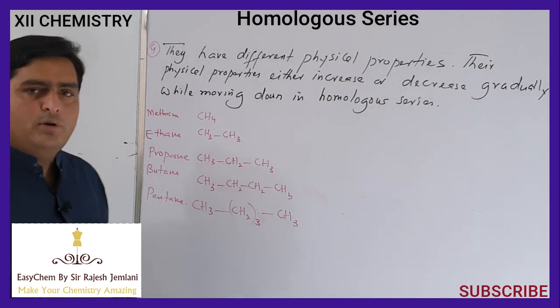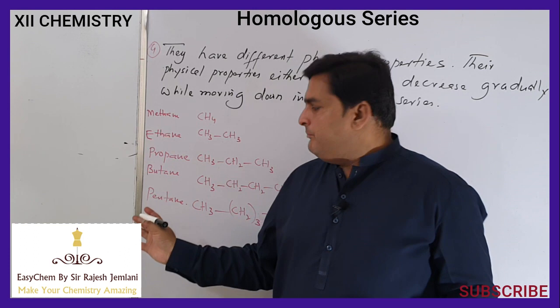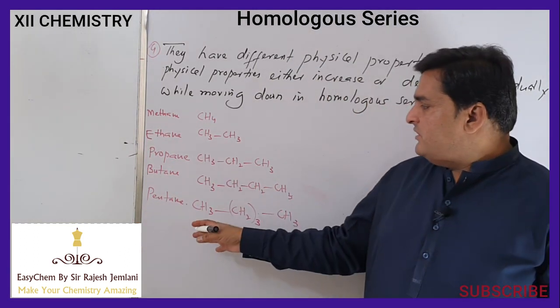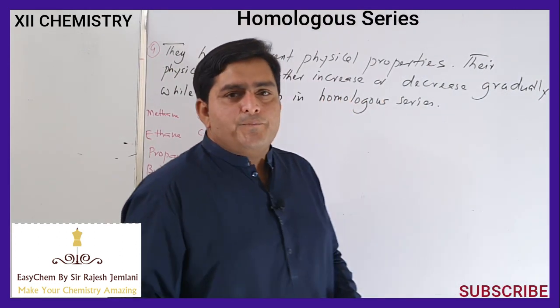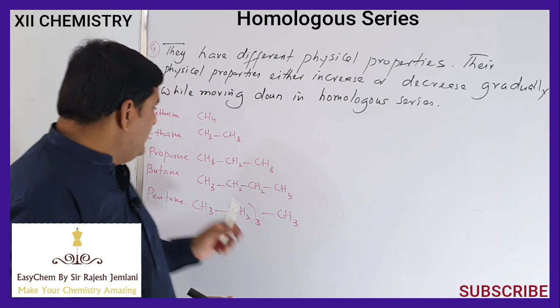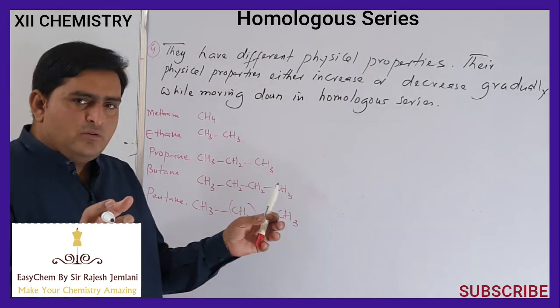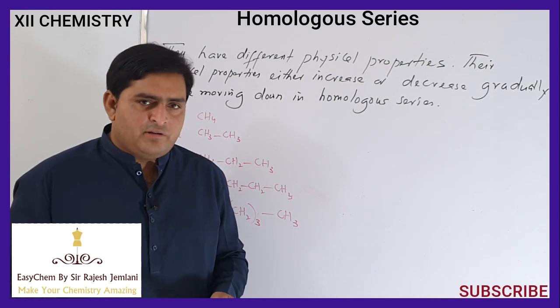These hydrocarbons are non-polar compounds. All members of the alkane family are non-polar compounds. The operating intermolecular forces holding these molecules together are London dispersion forces, or weak van der Waals forces.